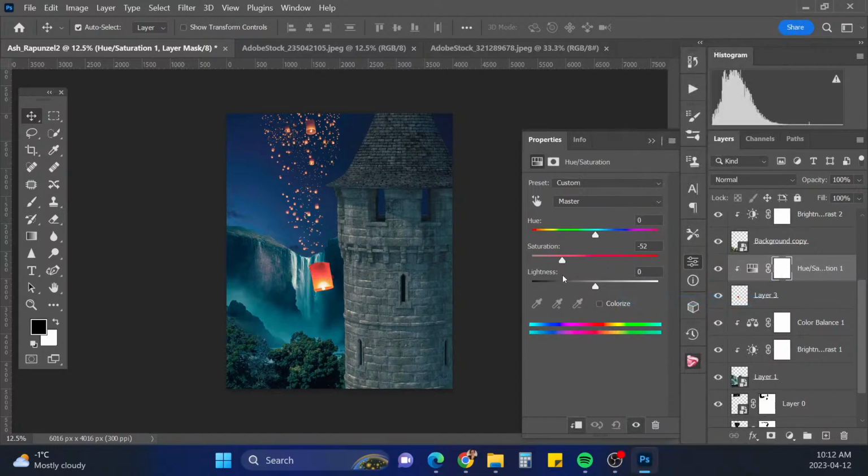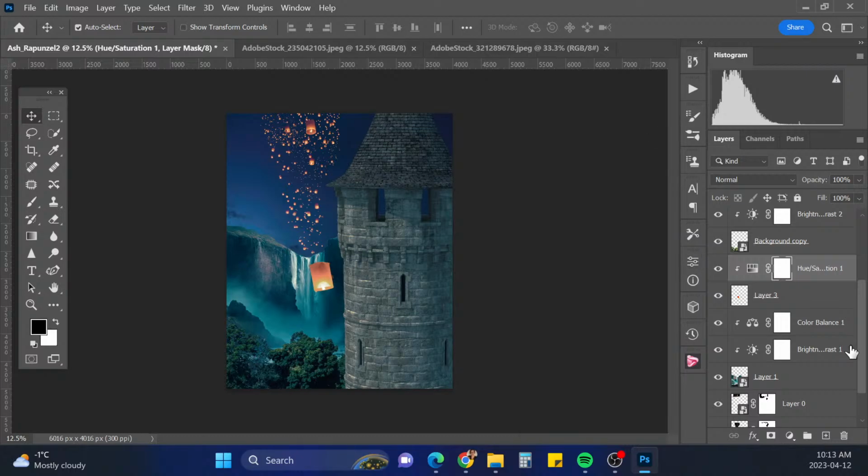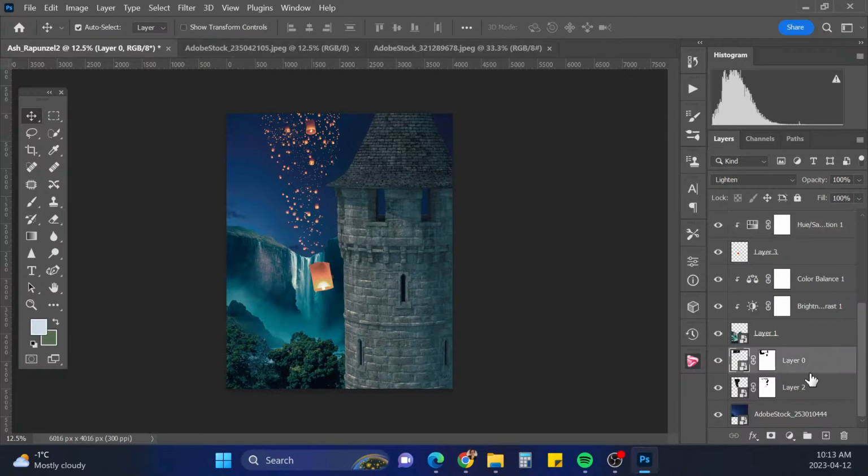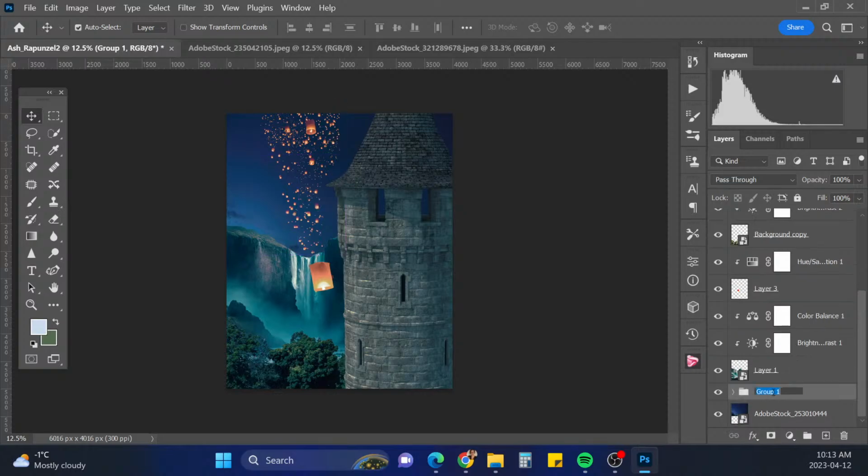I'm just gonna desaturate it a lot. And we don't want it to be so red. We want it more yellow. So like that. And with these, we're going to just put them in a group. These are the lanterns back here. We're gonna go Control G, and we'll say background lanterns.